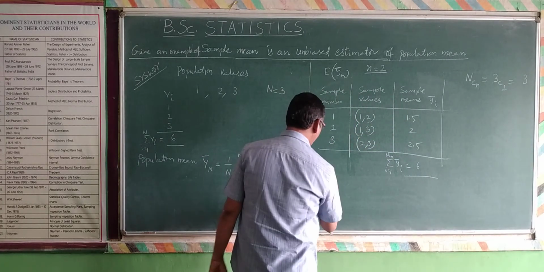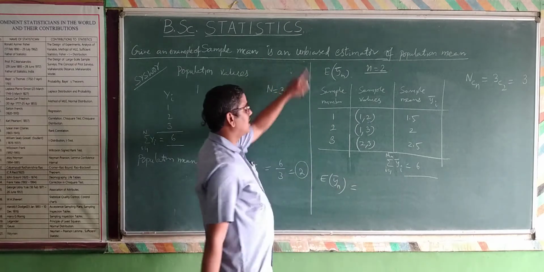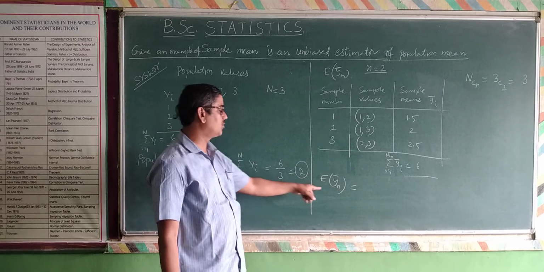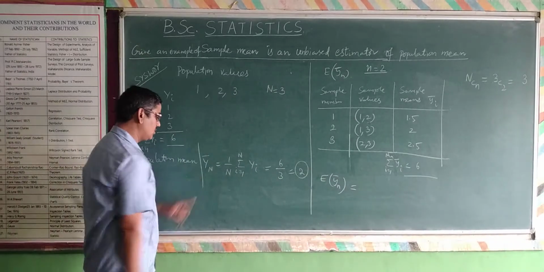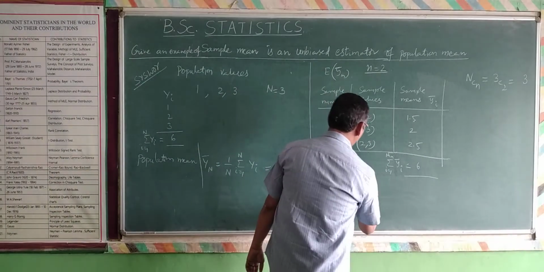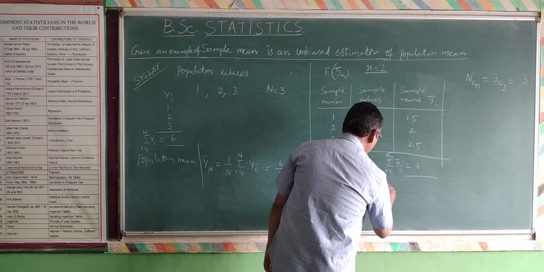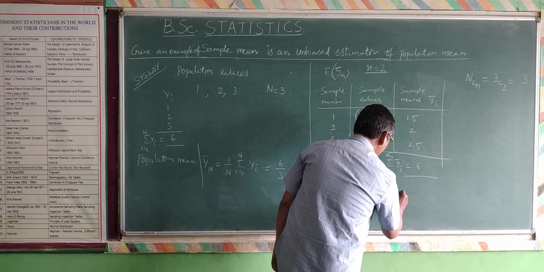What is the expectation of y bar n? That is the question: the sample mean is an unbiased estimate of the population mean. Capital Y bar N is already calculated. What is the expectation of y bar n? The formula is 1 by N C n summation i equal to 1 to N C n of y bar i.